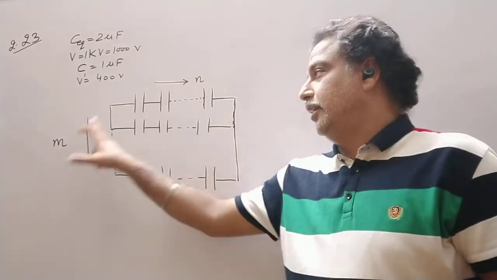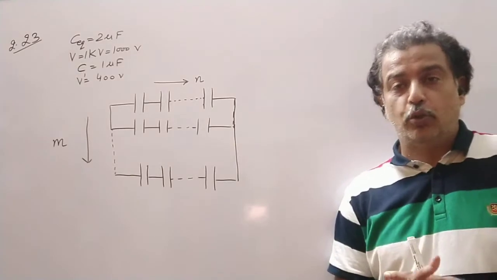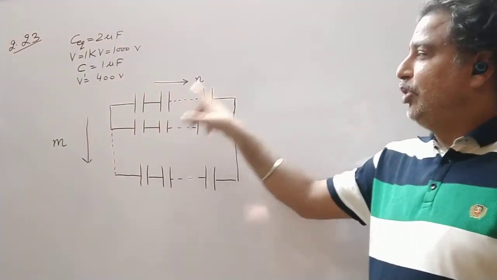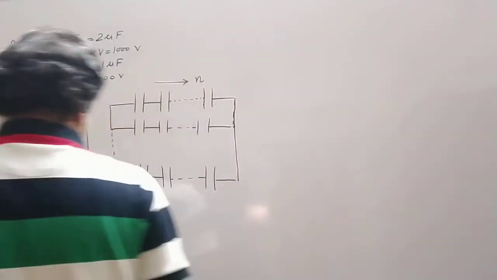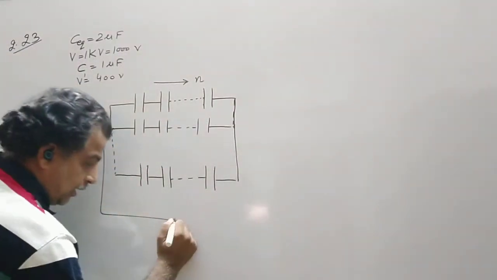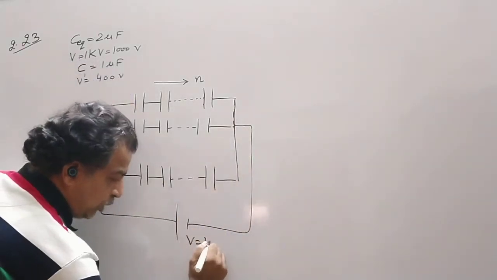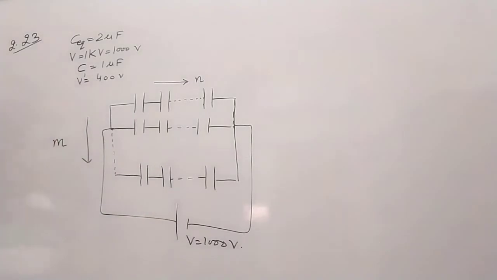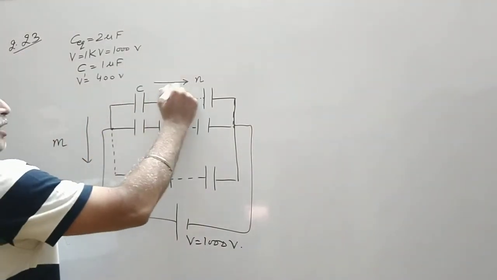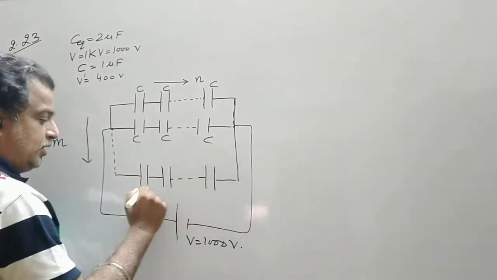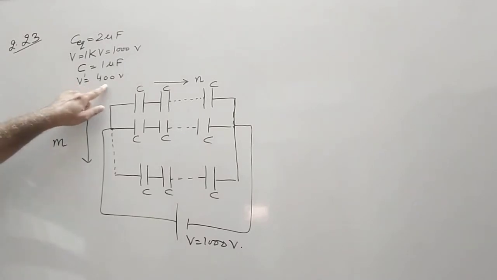So m is the number of rows, row 1, row 2, row 3, row 4. We don't know how many rows there are. And in each row, n indicates the number of capacitors. Now he connects this to V equal to 1000 volt. The value of each capacitor is C, 1 microfarad. These are all C values. Now V dash is 400 volt.